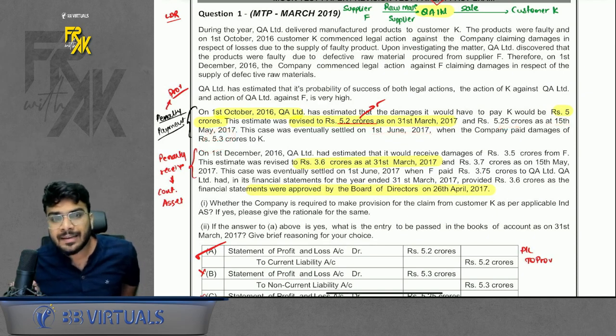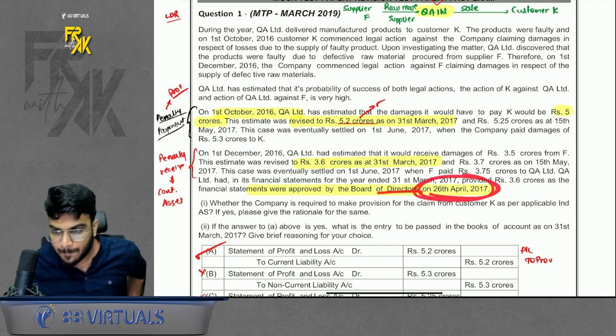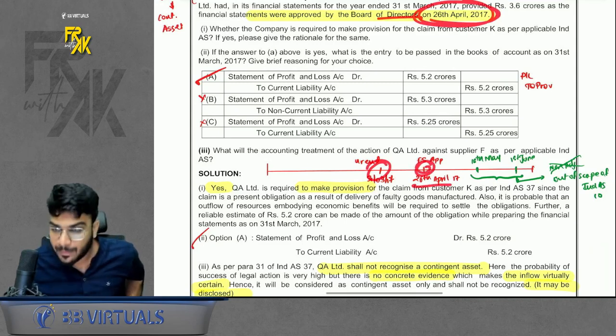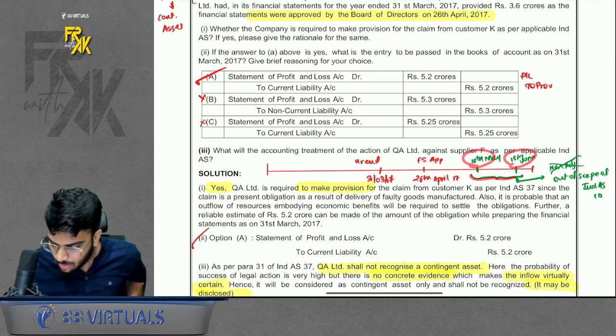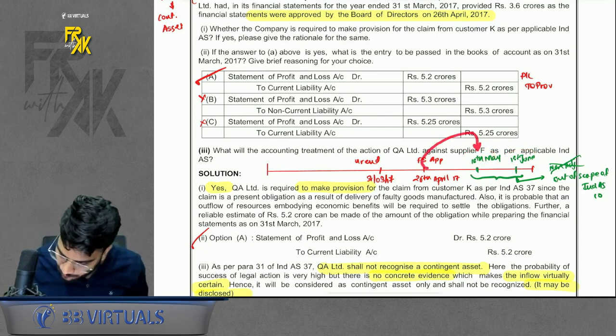So again you will feel like Ind AS 10 is coming into the picture, but the FS were approved on 26th April. So if you see closely, year end is this, FS approved on 26th April, and a few events happened on 15th May and 1st June. These events are neither adjusting nor non-adjusting, because they are happening after the date of approval of FS.